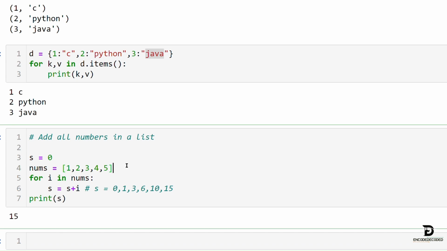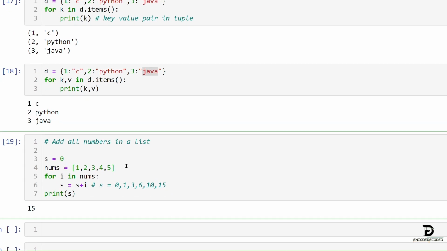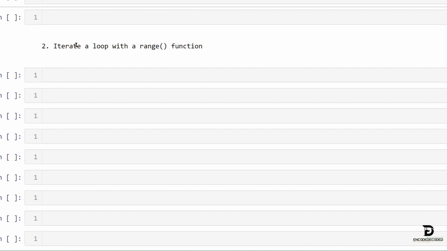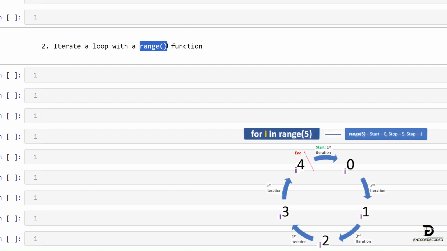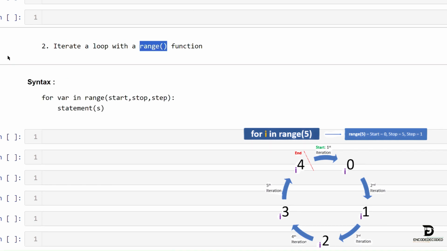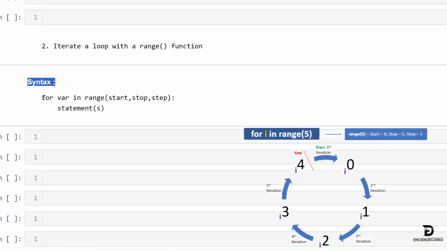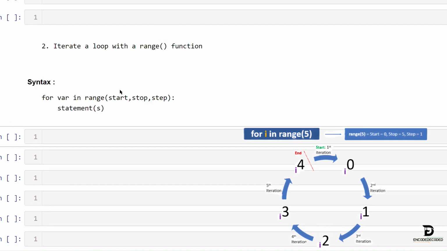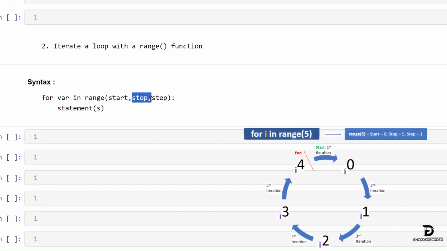Now it's time for the second way of using a for loop. That is, iterate a loop with the range function. Here is the syntax for this. For var in range, here we have 3 arguments like start, stop and step, followed by statements.